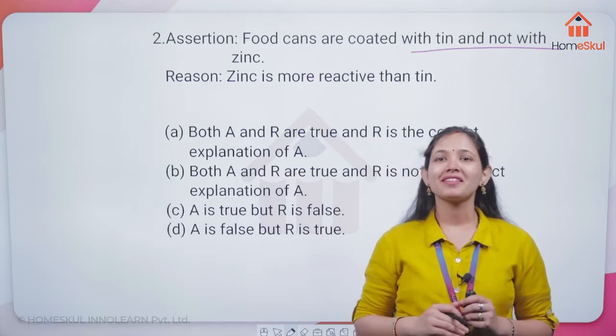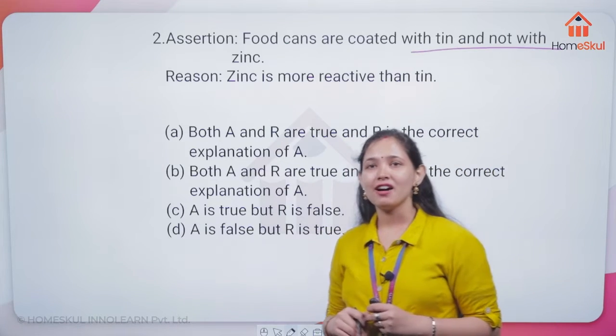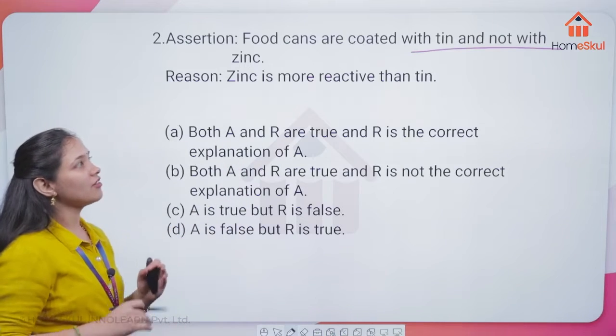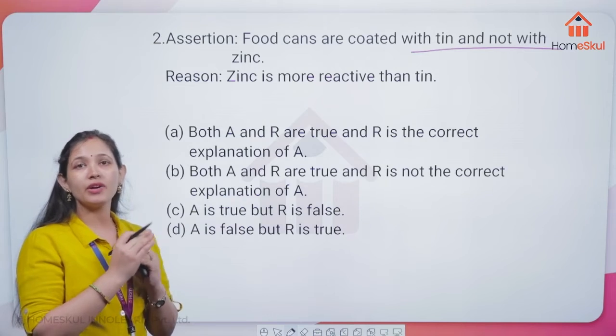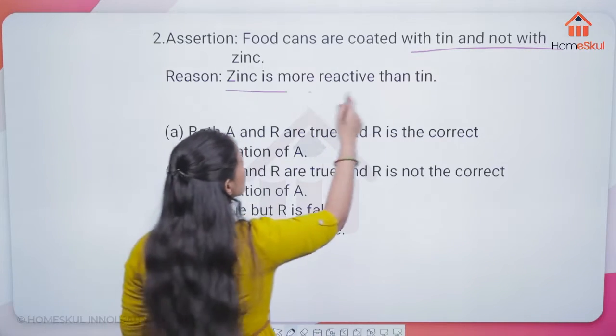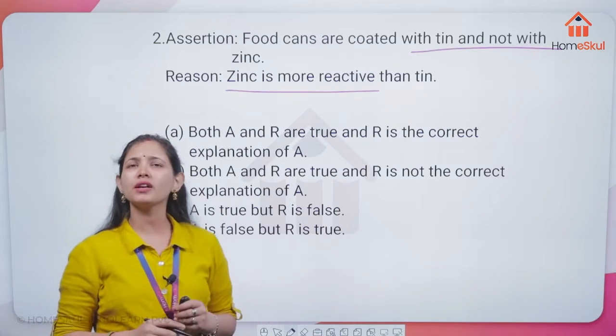Very correct, Velga. Nishika, very good. So here you have a small statement that cans are coated with tin and not with zinc. And the reason given here is zinc is more reactive than tin. Is this statement true here?